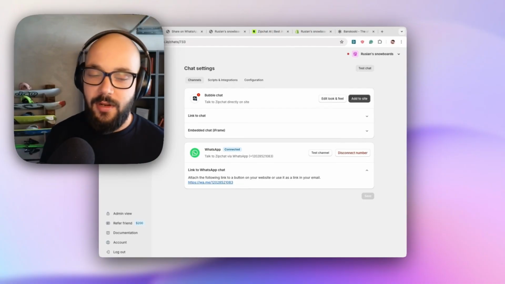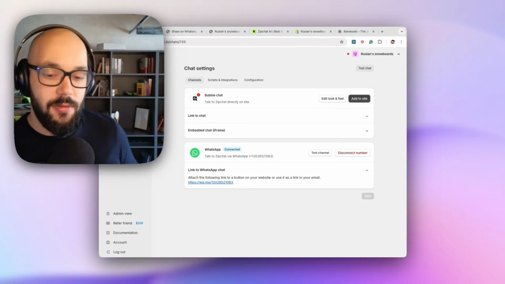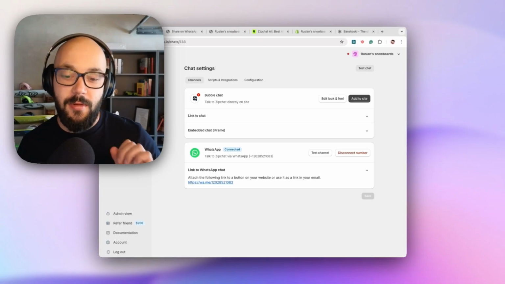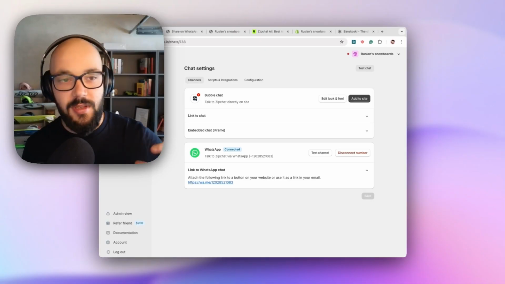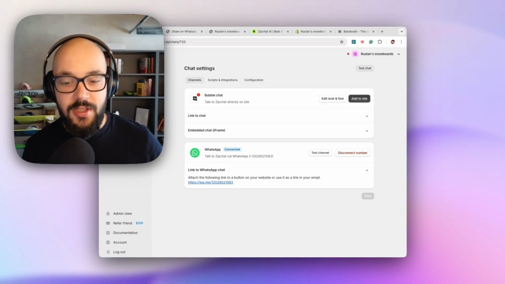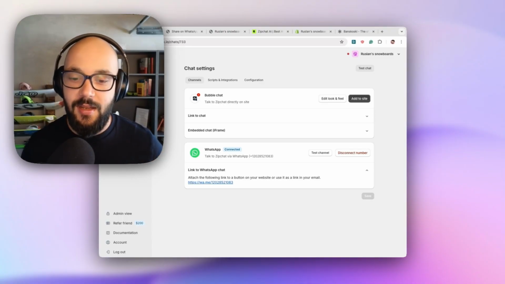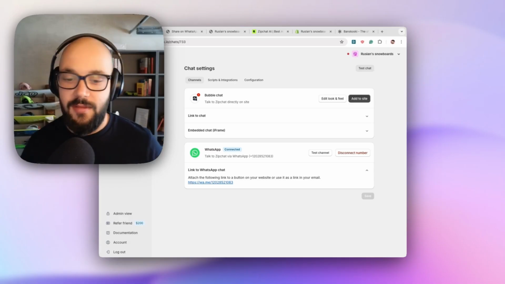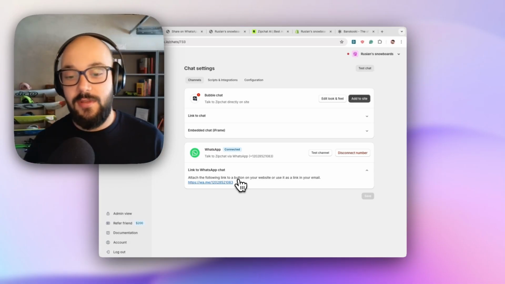They can either type your number manually, or you can make your own bubble, or WhatsApp bubble, and add it on your website. But this is if somebody wants to reach out first. What else you can do is you can also reach out to your customers by doing a campaign, a proactive WhatsApp campaign, and send messages to them directly.